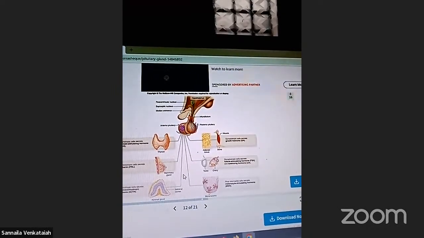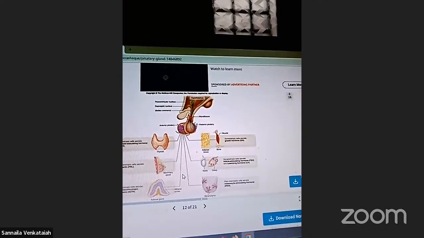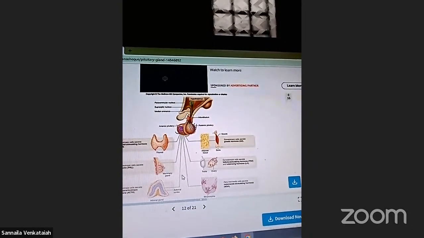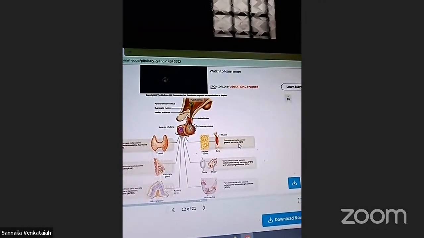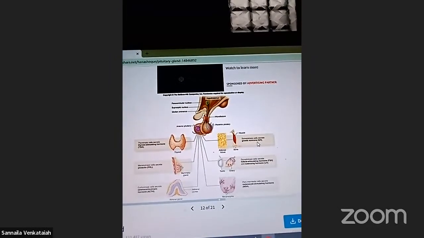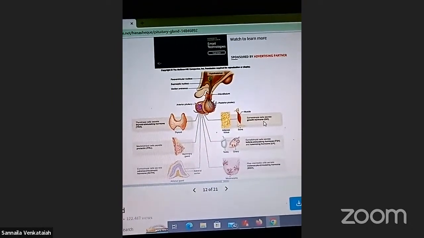Which is the location of the adrenal glands? On top of the kidney, one pair of adrenal glands, cap-like structures in human beings, that is called the adrenal glands. Right? Next, these are related to the growth of muscle and growth of bones. Somatotrophic cells secrete growth hormone, which acts on adipose tissue.